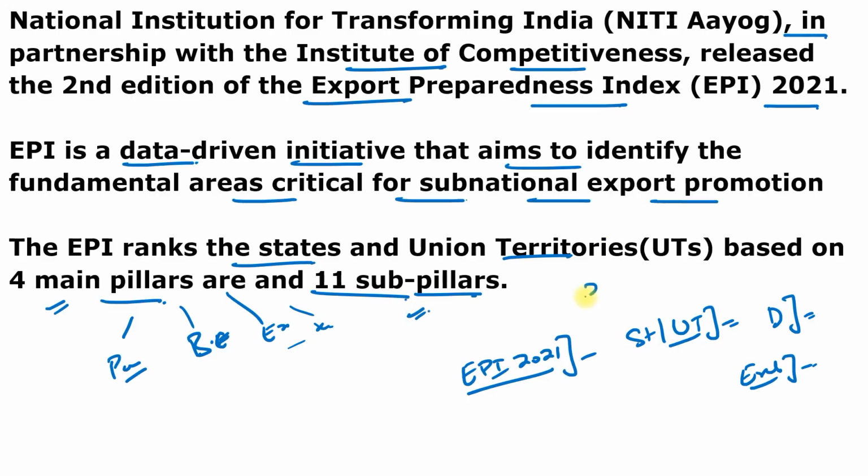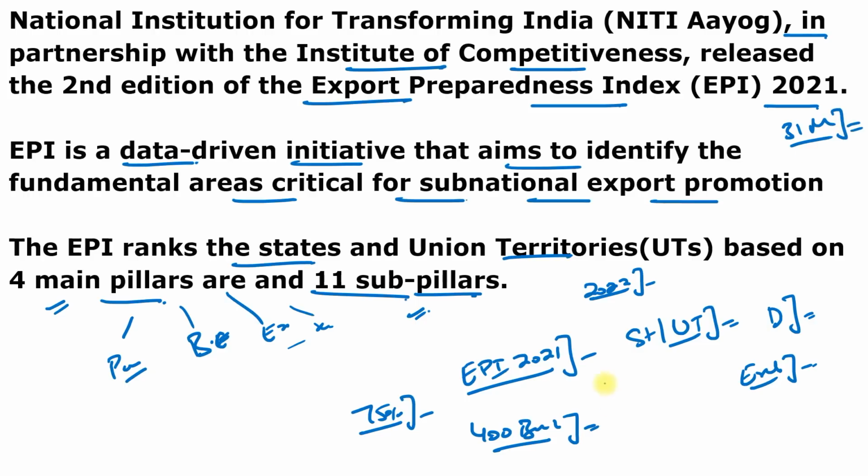Even the Economic Survey of 2022 stated that India has already attained more than 75% of its ambitious export target of $400 billion in merchandise trade. We already covered this point, that India achieved this target 9 days ahead, because the financial year ended on 31st of March, but we achieved this $400 billion export target earlier. And you have to remember the top 6 states in India who exported almost 75%. These states are Maharashtra, Gujarat, Karnataka, Tamil Nadu, Telangana and Haryana. So these states contribute 75% of India's overall export.